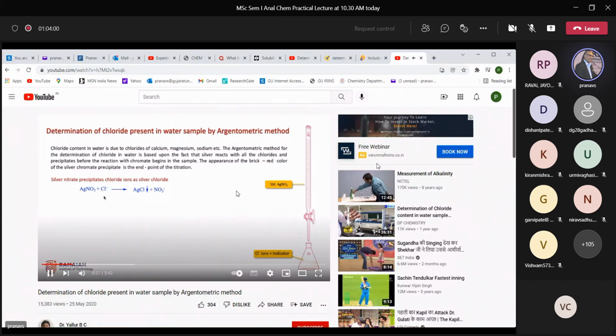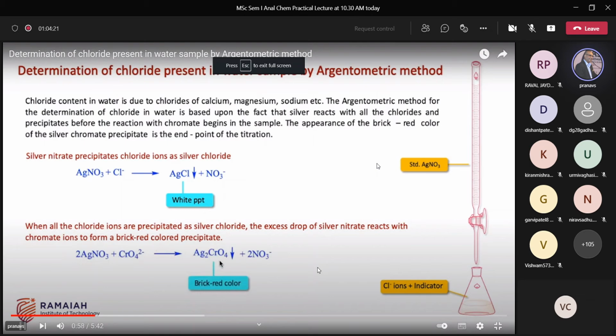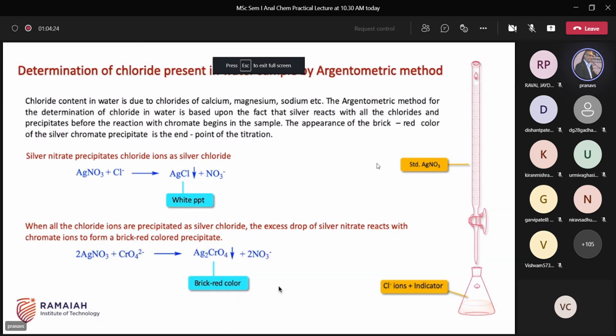Now can you hear? Precipitation with the chloride. You will get white precipitate. When all chloride ions are precipitated as silver chloride, the excess drop of silver nitrate reacts with the chromate ions to form a brick red colored precipitate. So this silver chromate gives the brick red color. That is the end point that shows the absence of chloride ions in the flask. I repeat: if there are no chloride ions in the flask, the silver nitrate will react with the indicator, potassium chromate, and forms silver chromate. That's the brick red color. That is the end point.